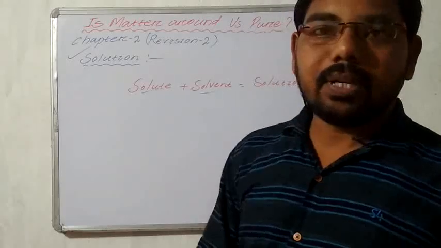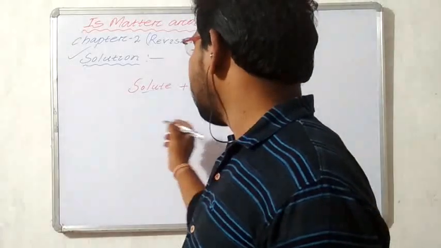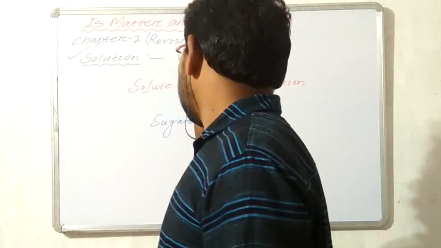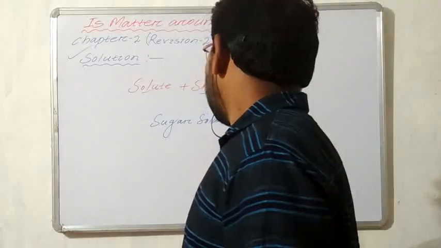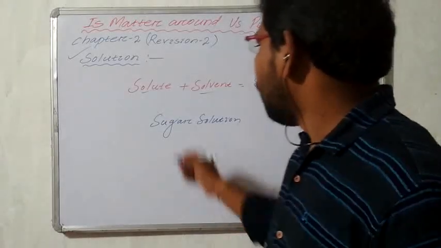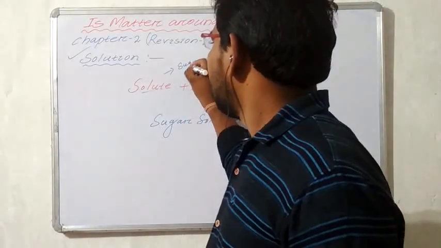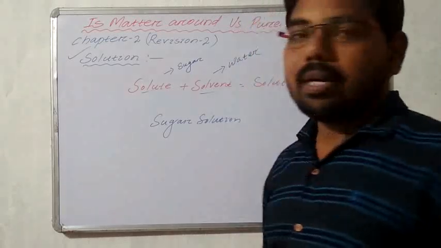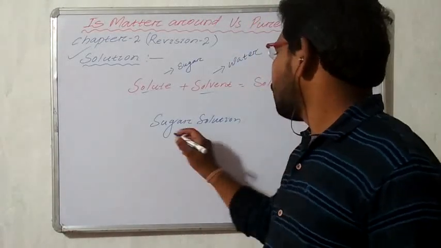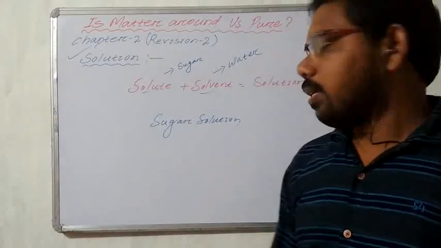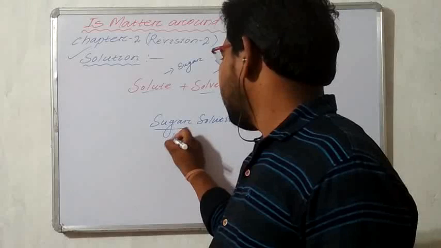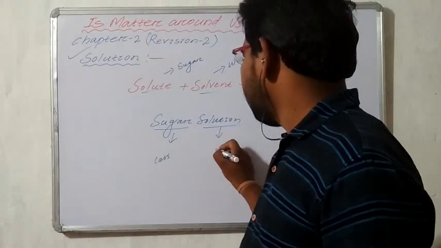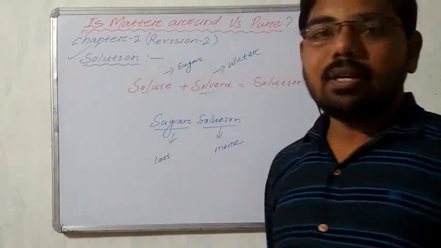We have discussed many examples of solutions. One is sugar solution. In sugar solution, the sugar is the solute and the water is the solvent. Always remember, the solute is the lesser quantity or smaller amount, and the solvent is the greater quantity or larger amount than the solute.